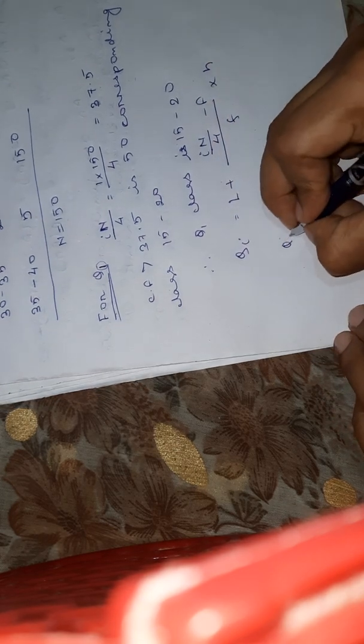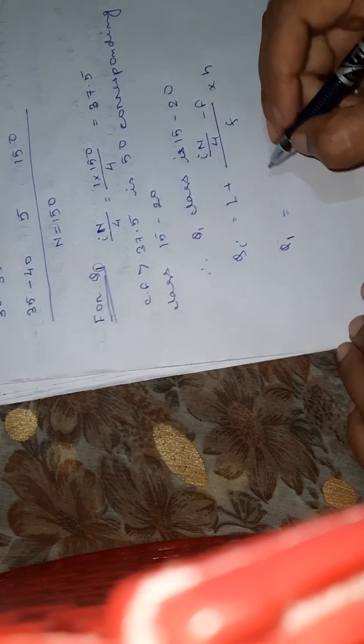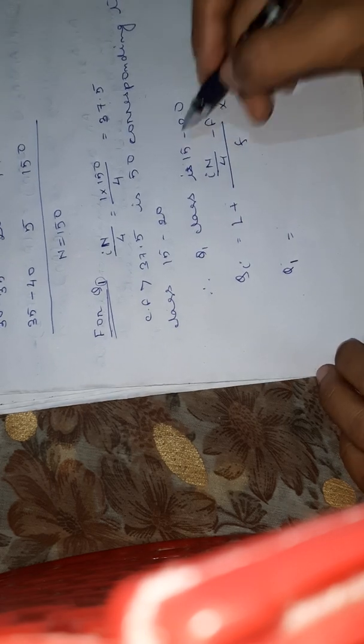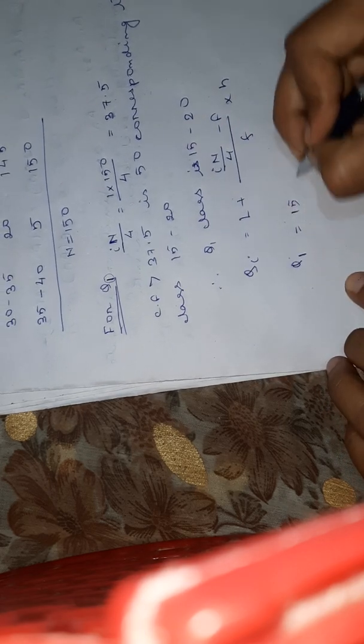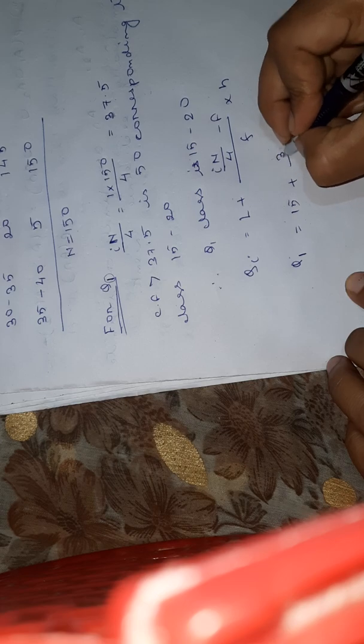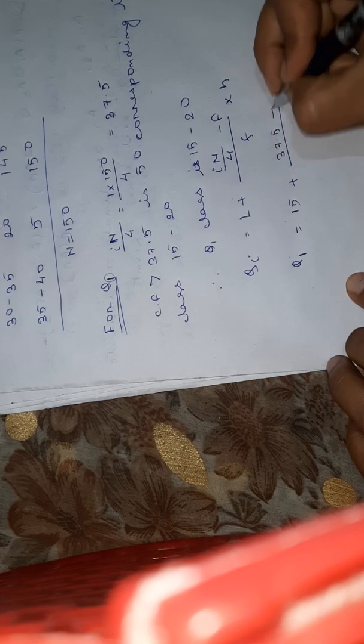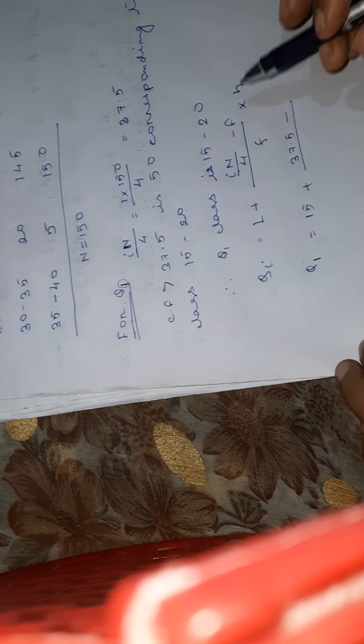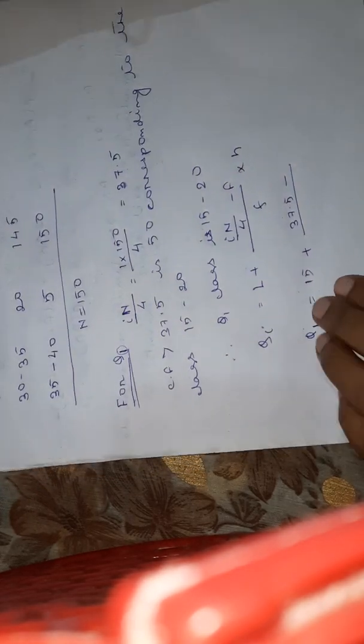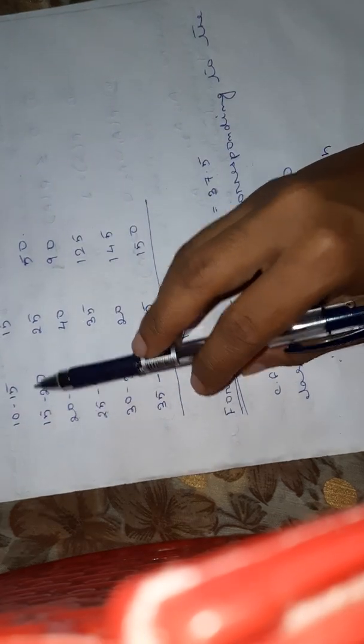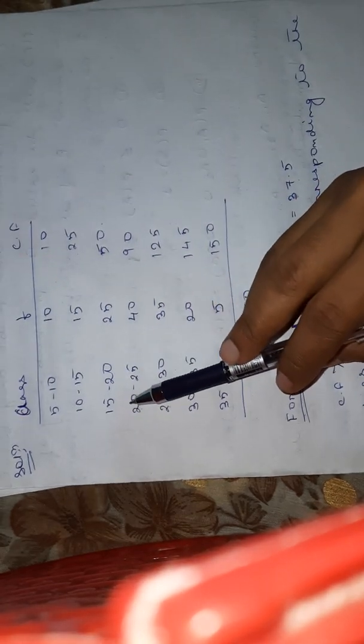Here we have to find Q1. So I will write here Q1. Lower limit L is 15. I n by 4 is 37.5 and capital F will be, our Q1 class is this 15 to 20.